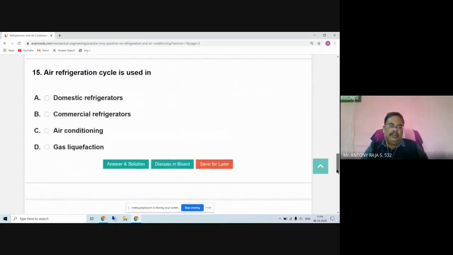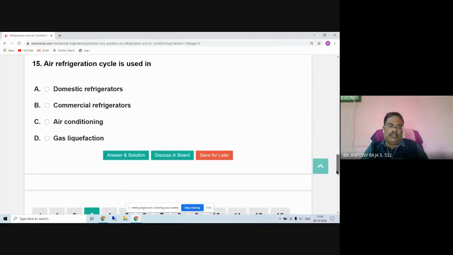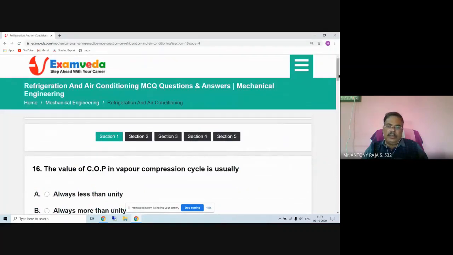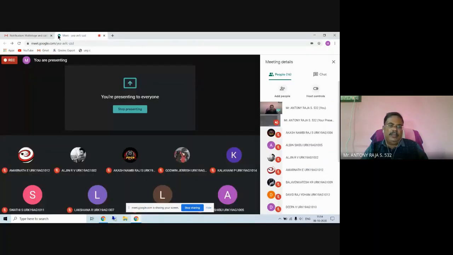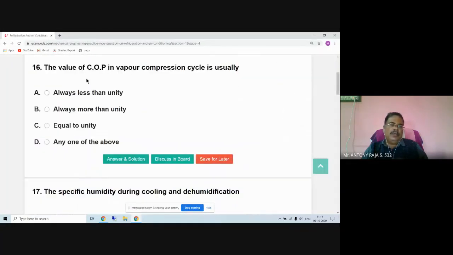Next, air refrigerant cycle, we didn't discuss about this. We will discuss in the coming classes. So today we will discuss only the vapor compression system. The value of COP, coefficient of performance in vapor compression refrigerant cycle, is dash. Value of COP in vapor compression refrigeration cycle is dash. Value of COP is nothing but coefficient of refrigeration system in a vapor compression refrigeration cycle is.